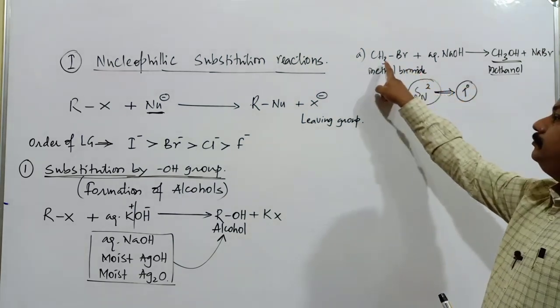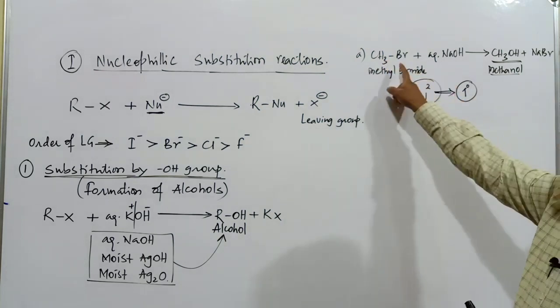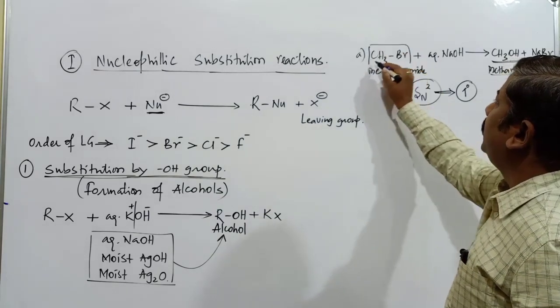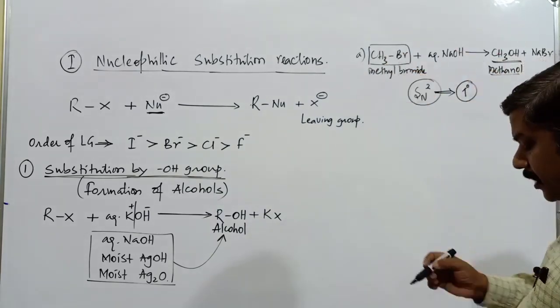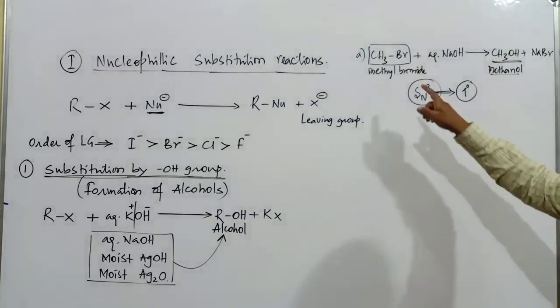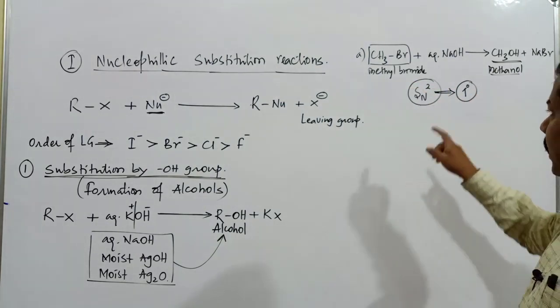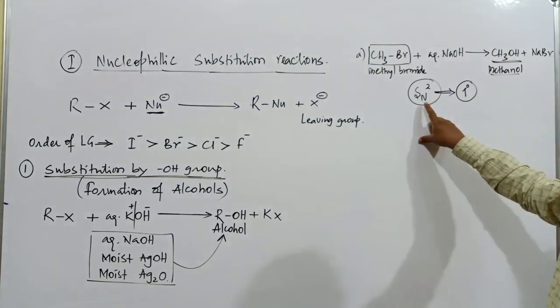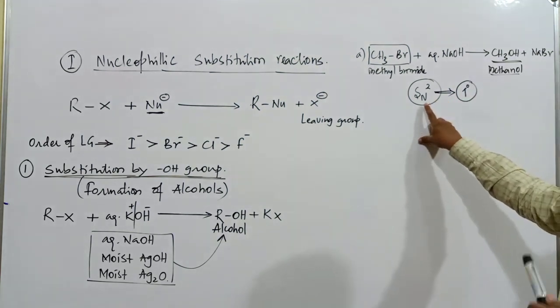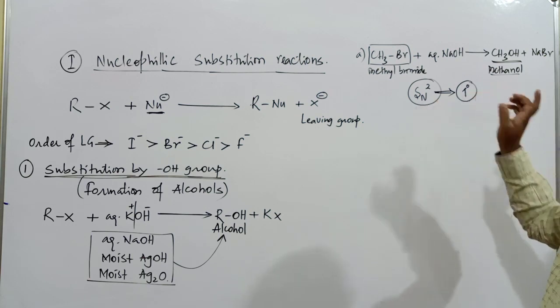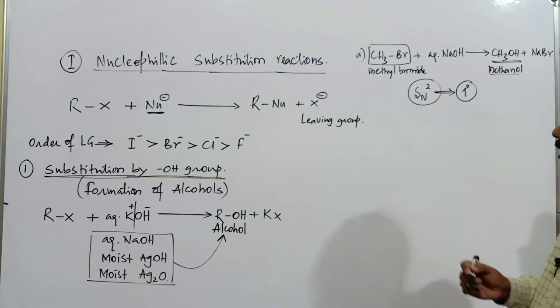What is the type of alkyl halide, primary, secondary or tertiary? CH3Br is the simplest primary alkyl halide. Whenever a primary alkyl halide is present, the reaction naturally takes place by SN2 mechanism. Once you study SN1 and SN2 mechanism in detail, you can understand whether the reaction takes place by SN1 or SN2 mechanism.